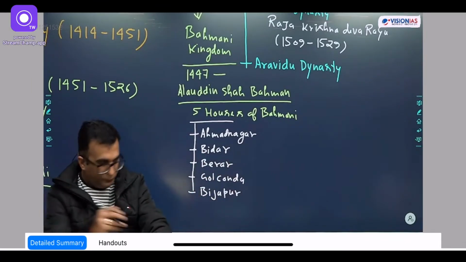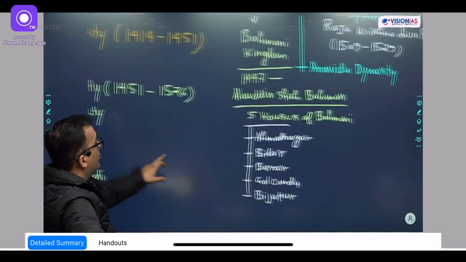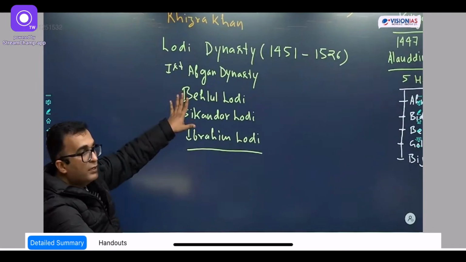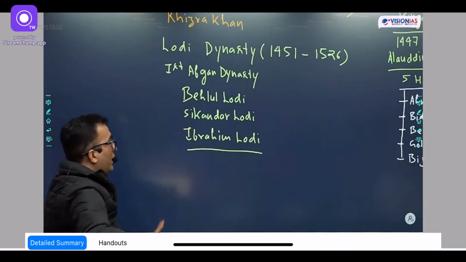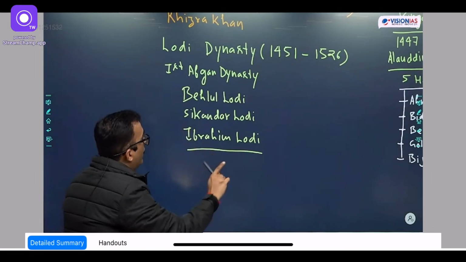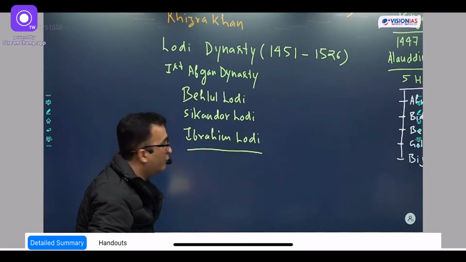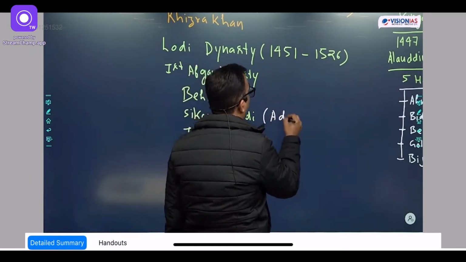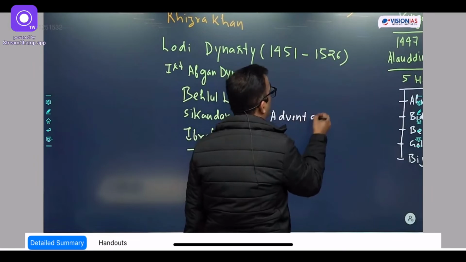Okay? So now let's come back to the Lodhis. What we have mentioned here, the first Afghan dynasty, the Lodhis. Here, just mention when Sikandar Lodhi was the ruler, this is the time, just leave a hint, advent of Portuguese in India.